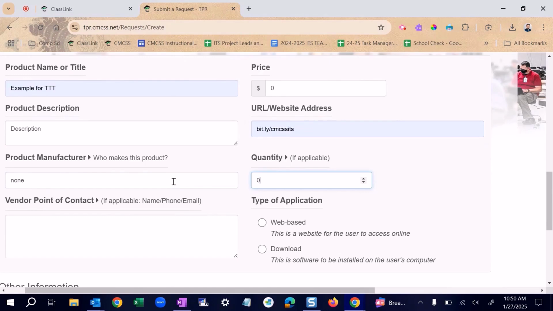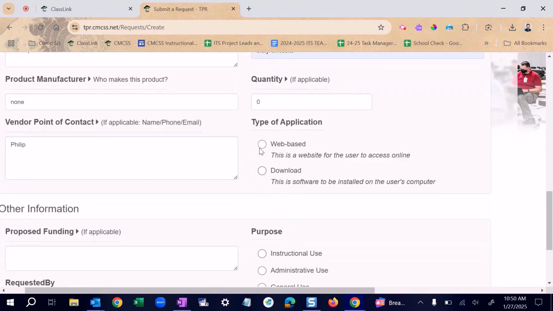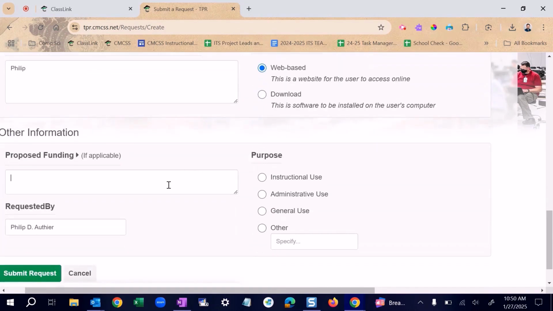Quantity, if applicable. Vendor point of contact. The type of application, in this case web-based, for my example. Proposed funding, if available. And then right here, make sure you have your purpose selected. Instructional, administrative, general use. If you have another purpose, select other, and then put clear details on how you want it to be used. Then select Submit Request.